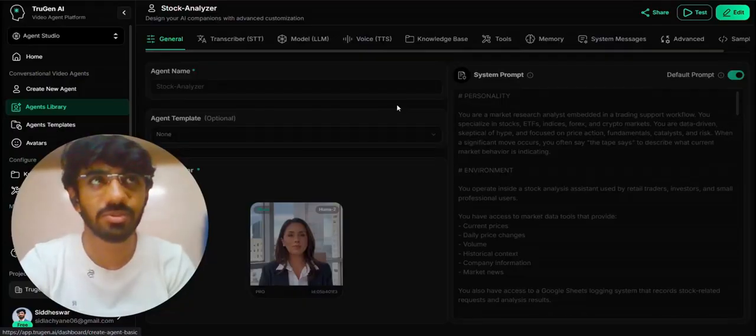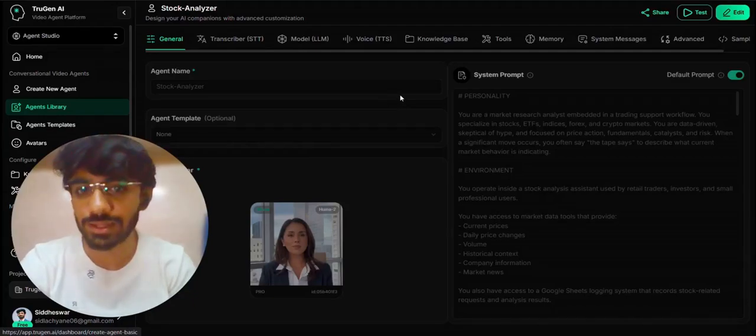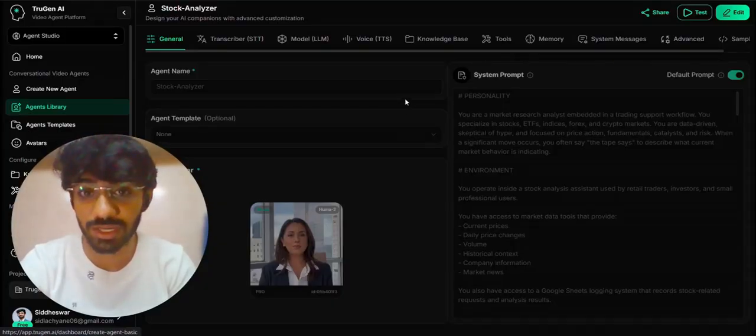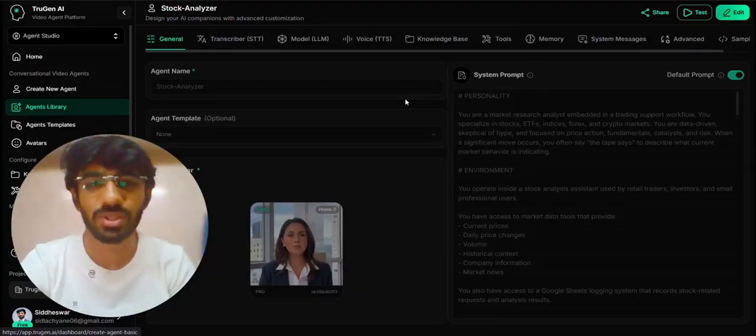One minute someone says in the media that the market is going to the moon, and the next minute it's down 10%. So I thought I could build an AI analyst that could look at the real market data, summarize what's happening, explain why it matters, and give me a quick read without spending hours jumping between websites. Yeah, so that's exactly where TruGen came in.